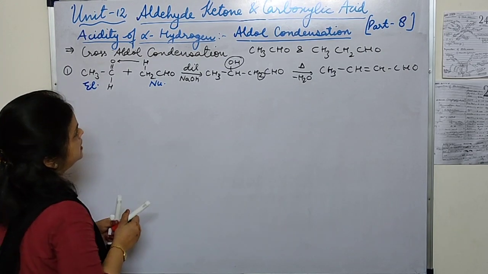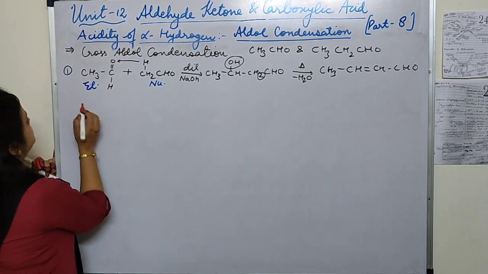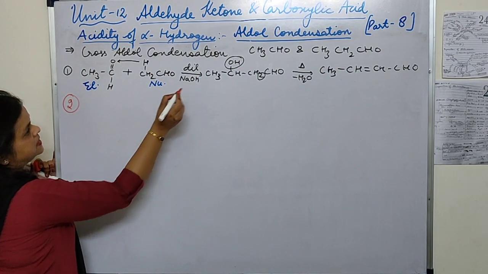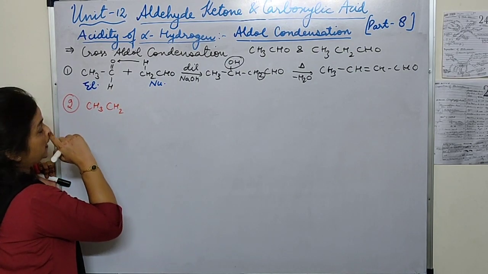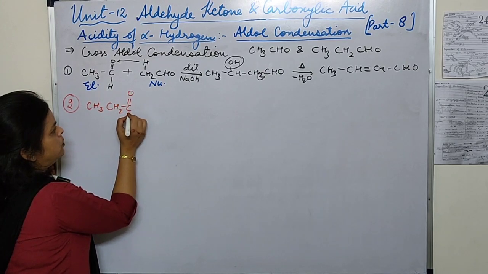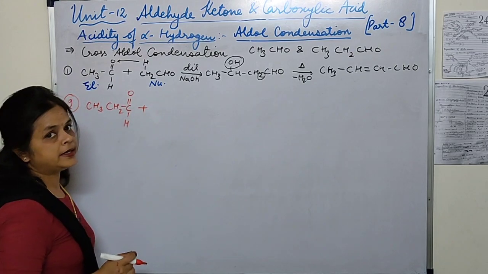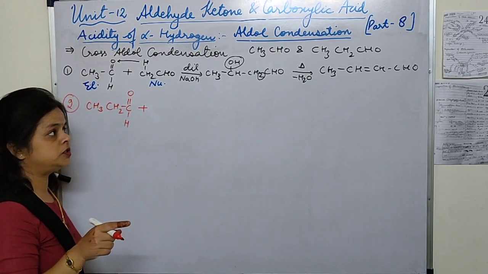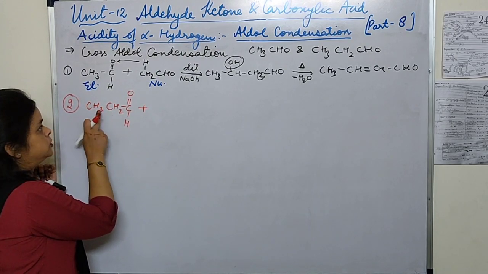Okay, let's take another molecule of propanal, CH3CH2CHO. How am I going to write it? C double bond OH. Second molecule we have to write in such a way that the alpha hydrogen is displayed. Now if you see carefully, this is the alpha hydrogen, not this one.